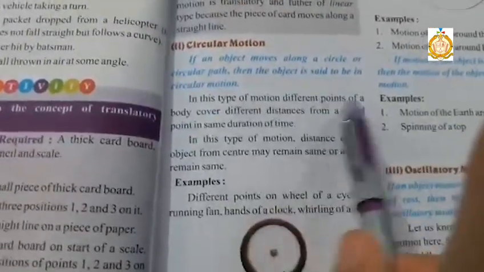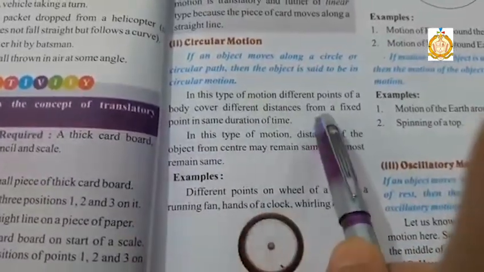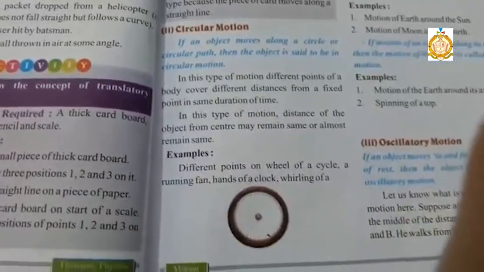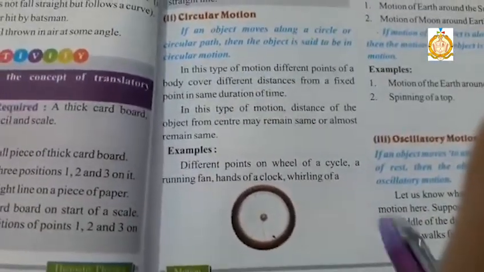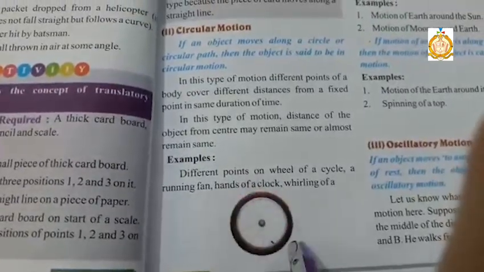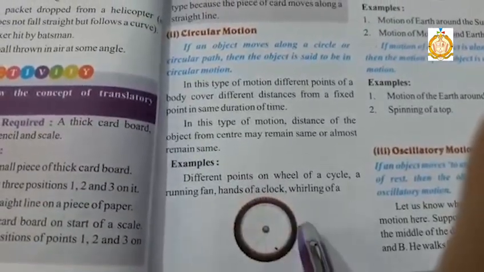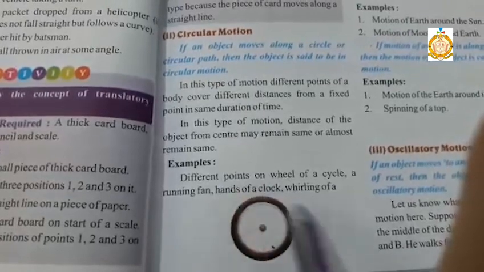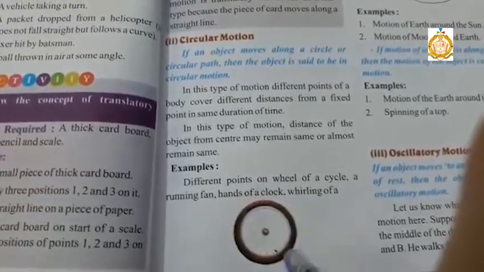Here, different points of the body cover different distances from the fixed point in the same duration of time. Suppose the rotation of a wheel. When it rotates, it represents a circular path, so its motion is circular.